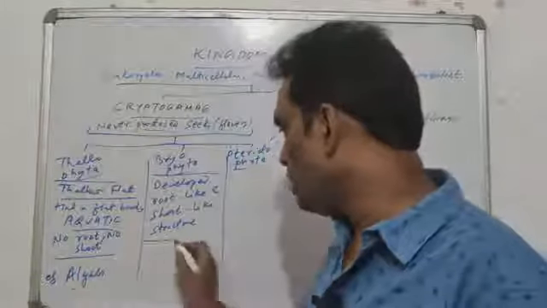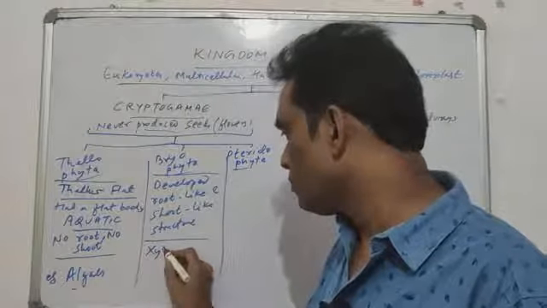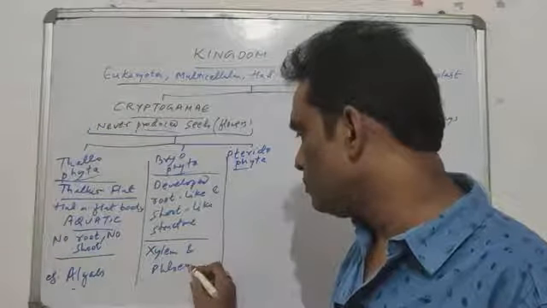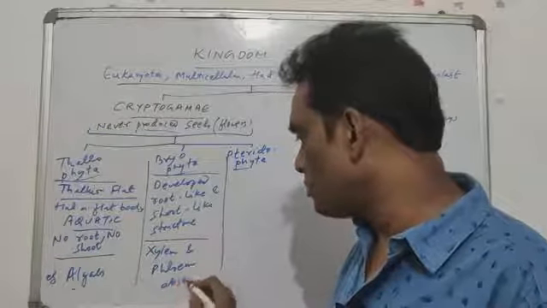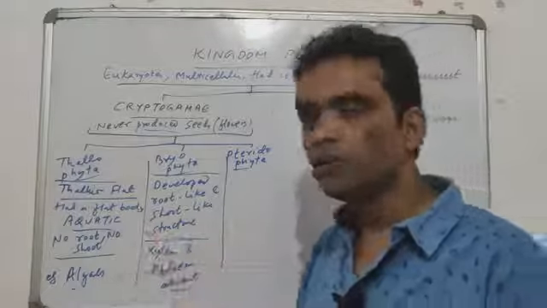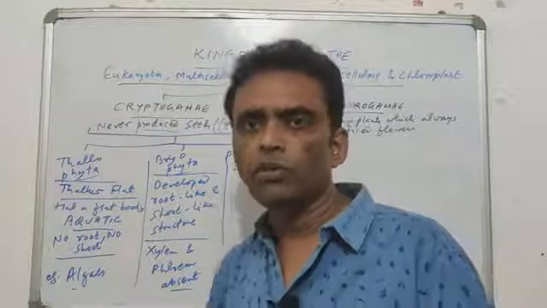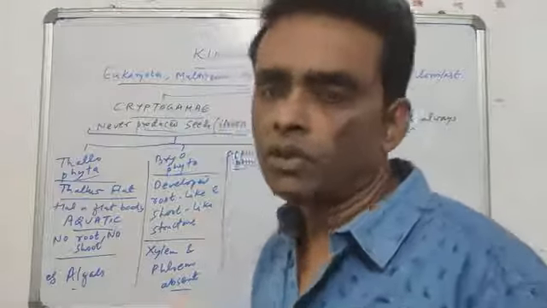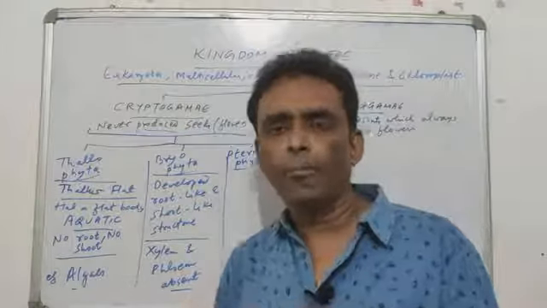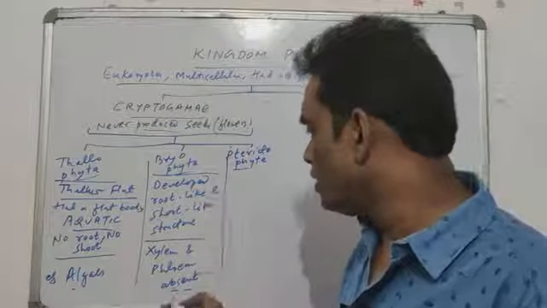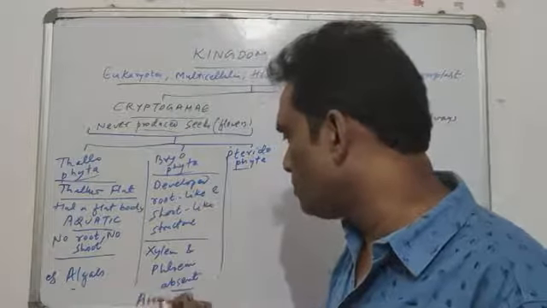So here xylem and phloem both are absent. So in the absence of these two, the root and shoot are not actually carrying out the process of the root and shoot. That is why we say there is something like root and shoot, but we cannot call them true root and shoot. Such plants are always amphibious.